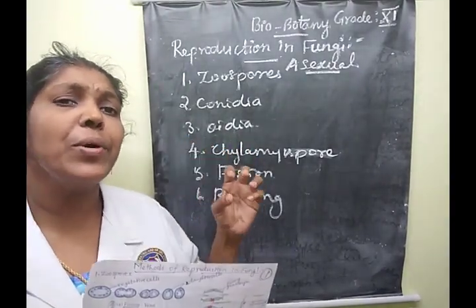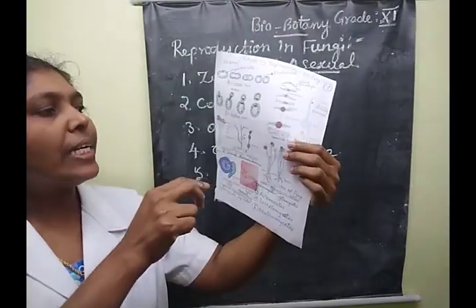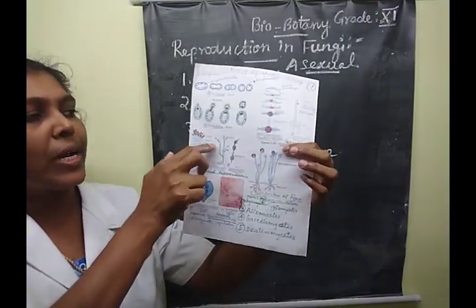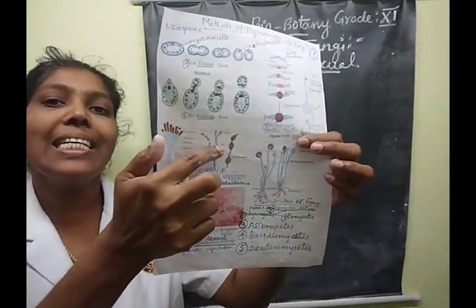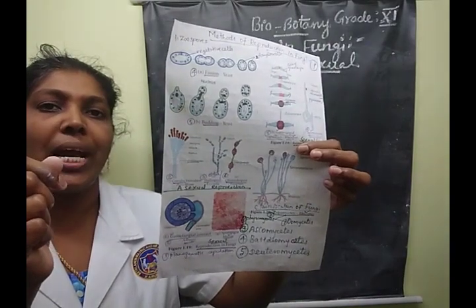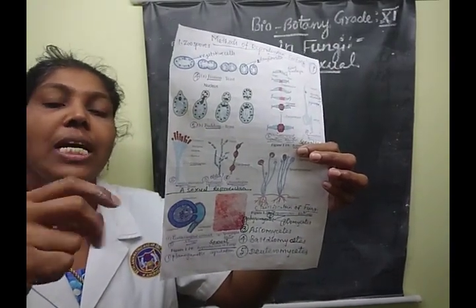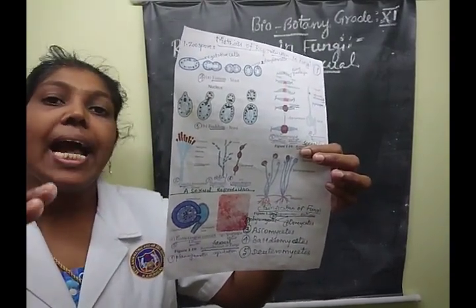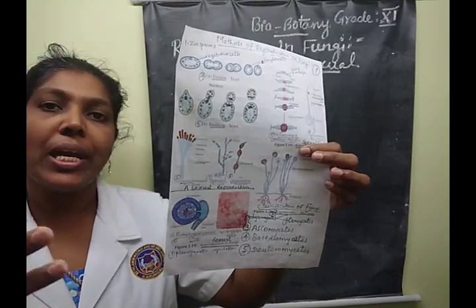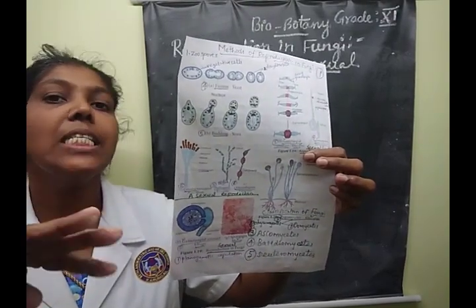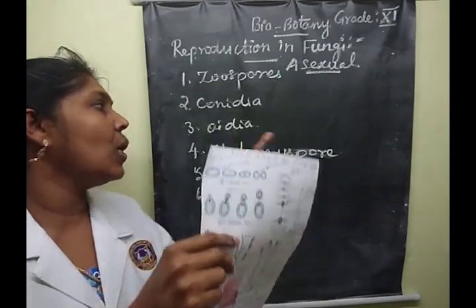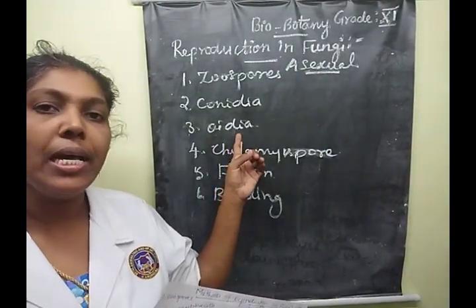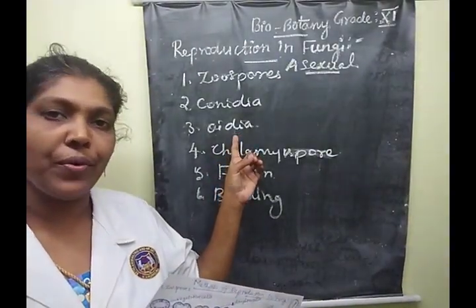Next one is oidia. What does oidia mean? This is the oidia type of asexual reproduction. The thallus is a hyphae-like structure. The hyphae divide and develop into spores. That is known as oidia, or thallospore or arthrospore.